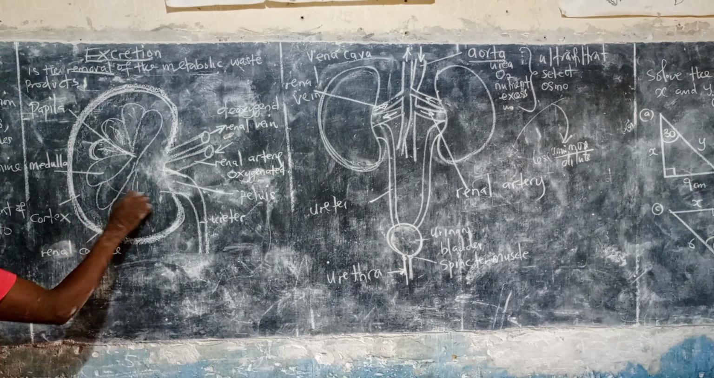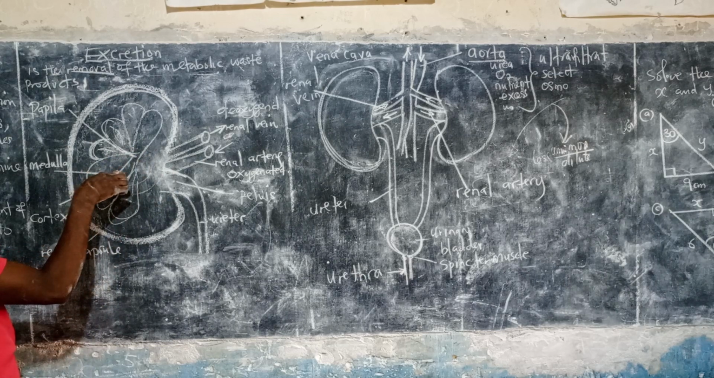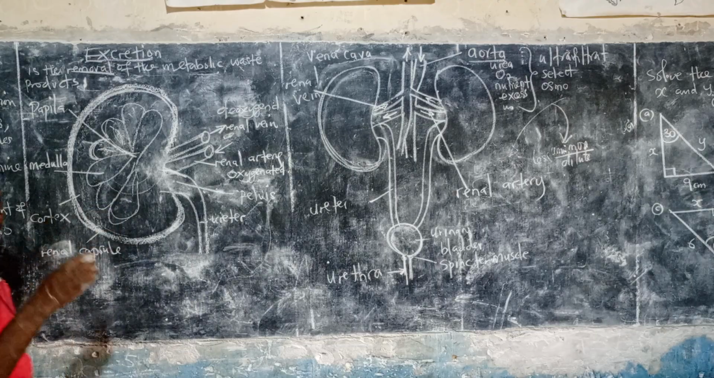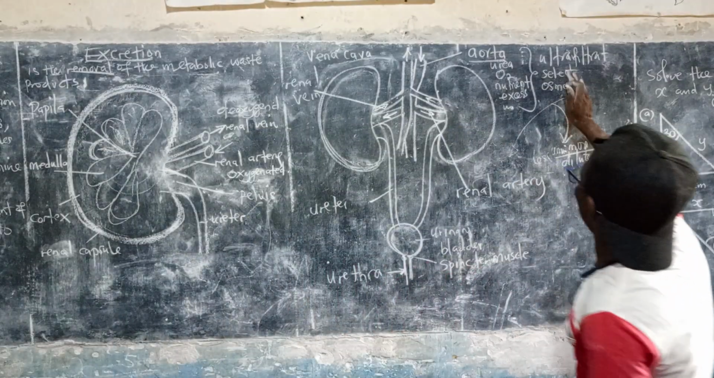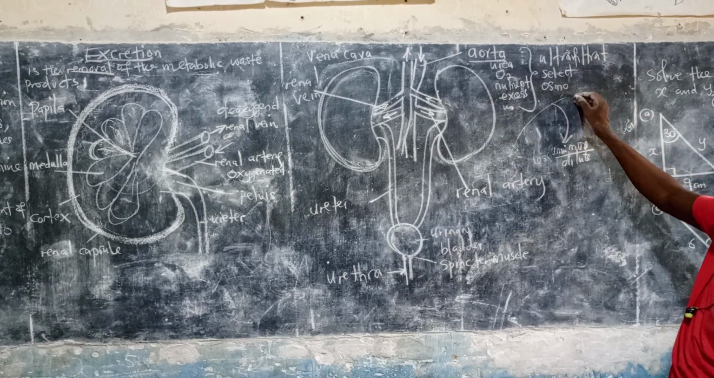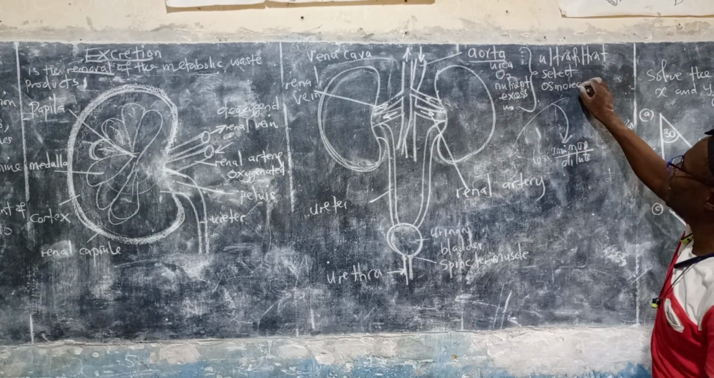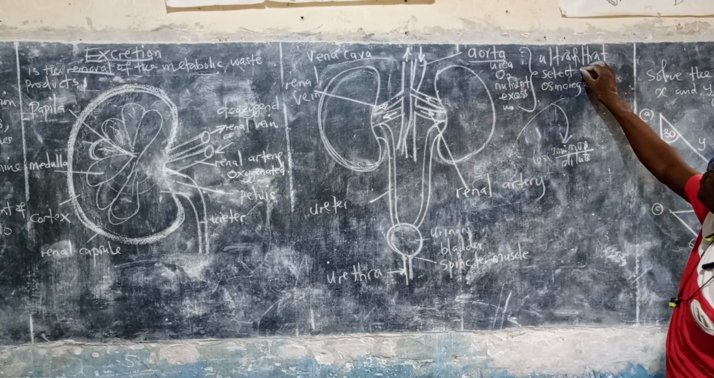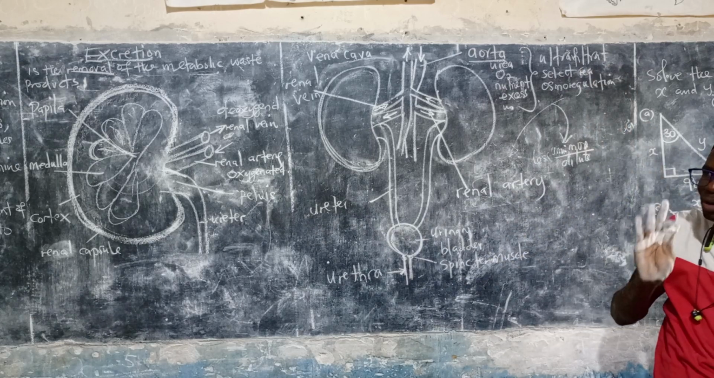After the urine is made here by the nephron, inside here there are a million nephrons, and the processes that occur there are three of them: ultrafiltration, selective reabsorption, and osmoregulation. Osmoregulation is the regulation of water. Selective reabsorption is the reabsorption of important nutrients.